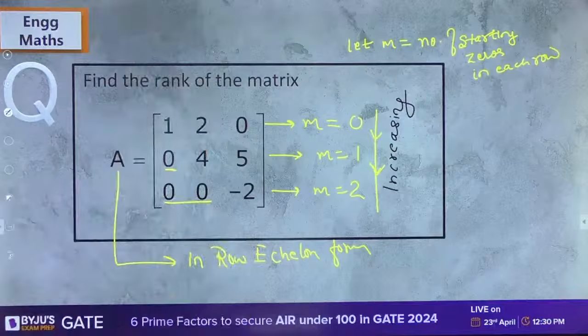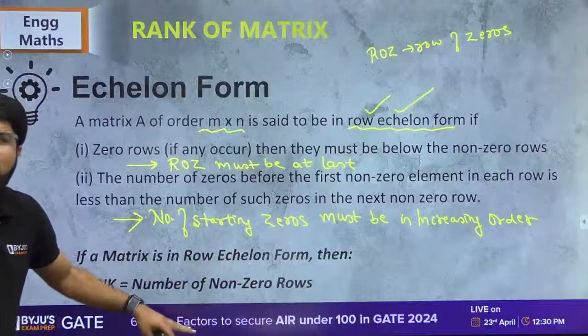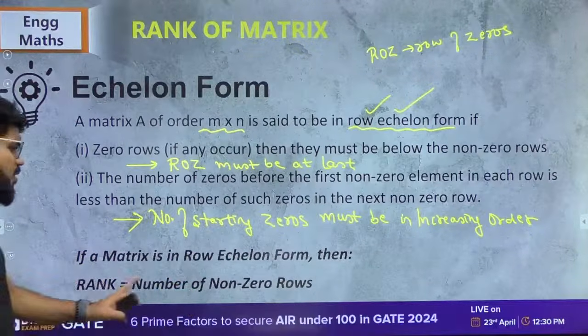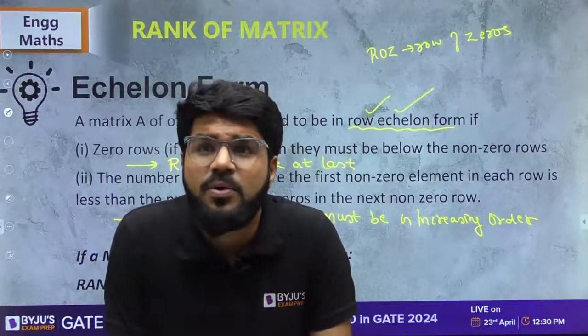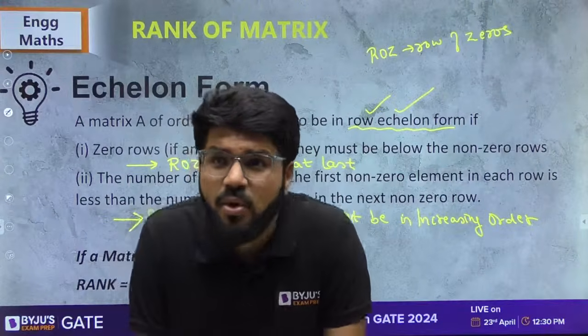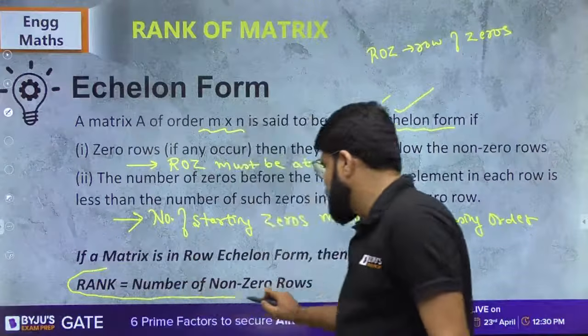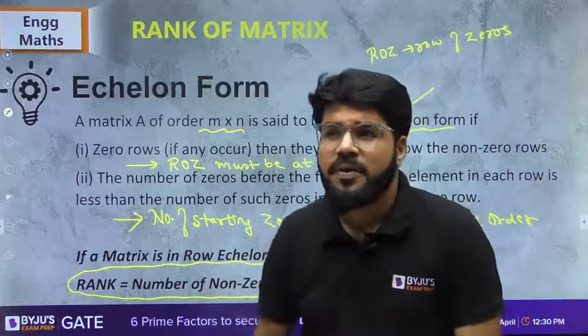Now look here. If a matrix is in row echelon form, then what is the conclusion? If a matrix is in row echelon form, then the rank is equal to the number of non-zero rows. Right?